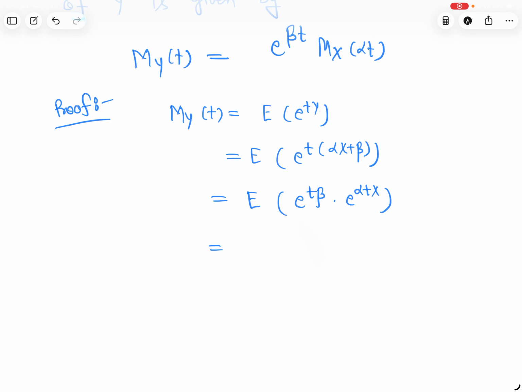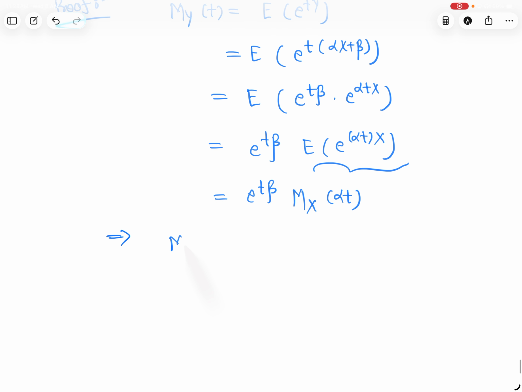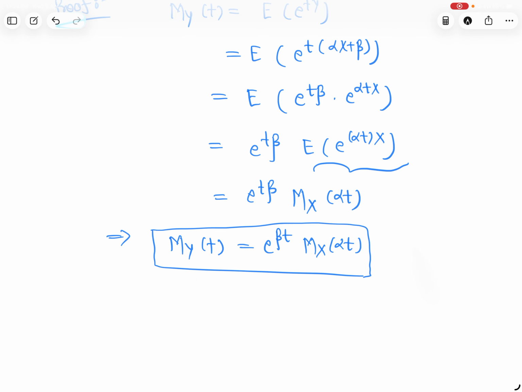Okay. So e to the power t beta is a constant. It will come out. What is this? This is MX(alpha t). Okay. So what we got? So it is proved. Okay.